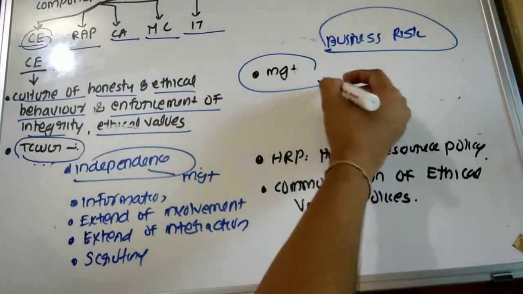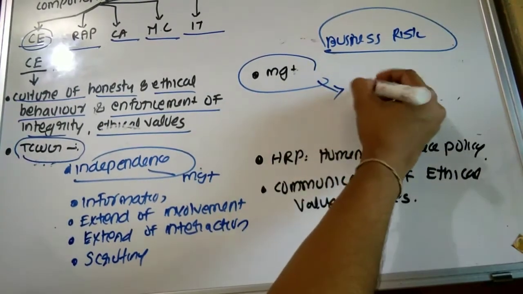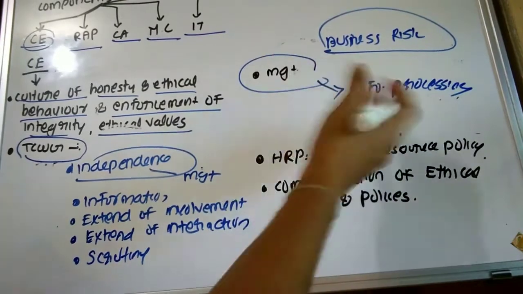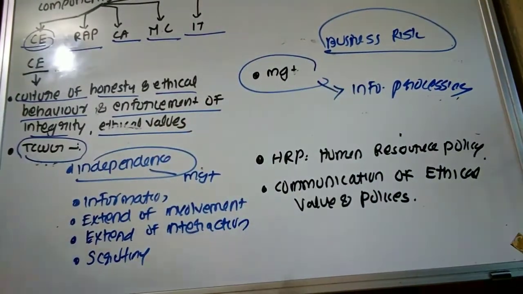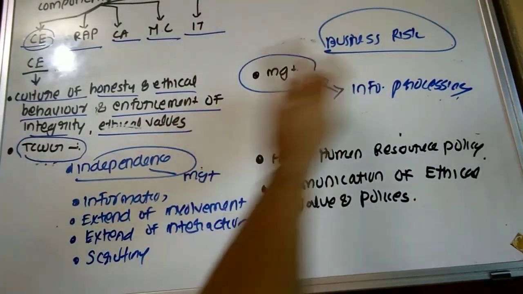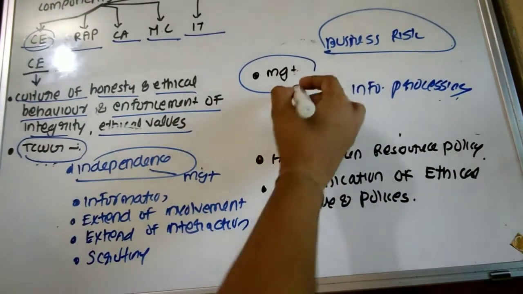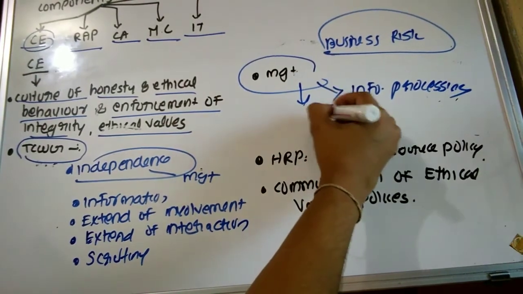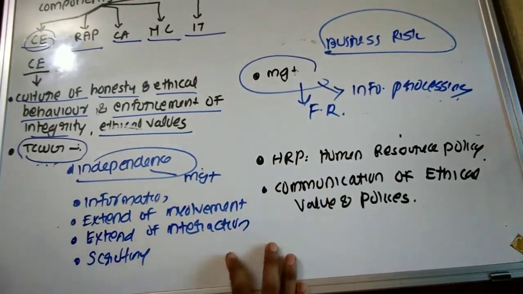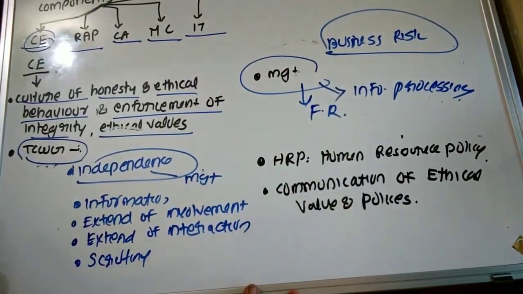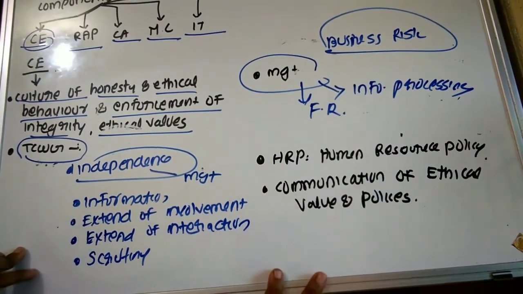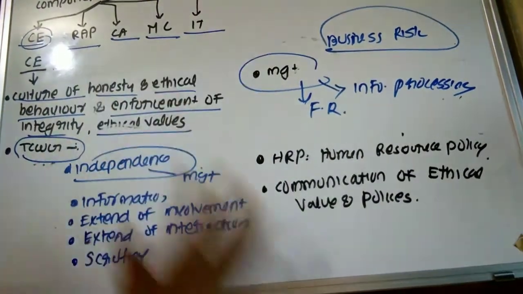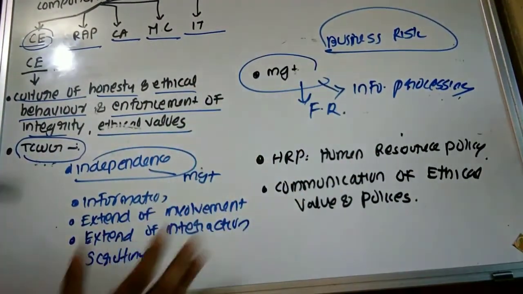Then information processing: the attitude of the management towards information processing, or the method that has been used by the management towards information processing. Then the last one, attitude towards financial reporting, that is, whether the financial reporting has been prepared as per the financial reporting framework, and whether there exist any changes, and if so, whether they have been appropriately disclosed by the management. These also have to be determined by the auditor.